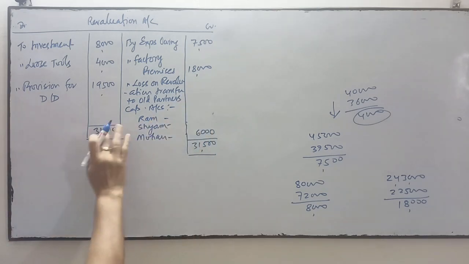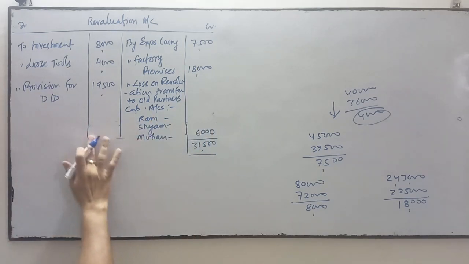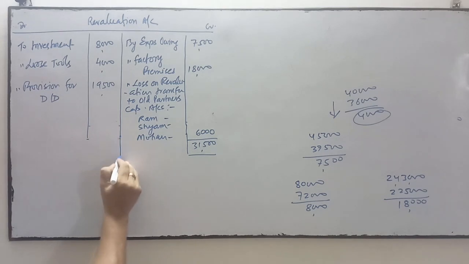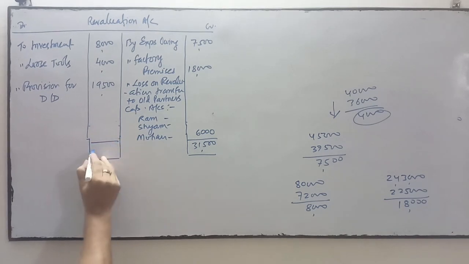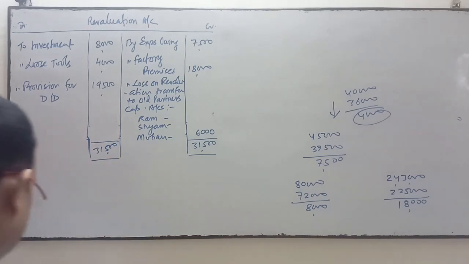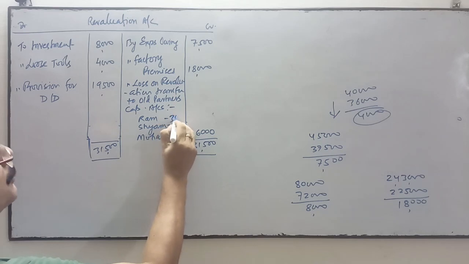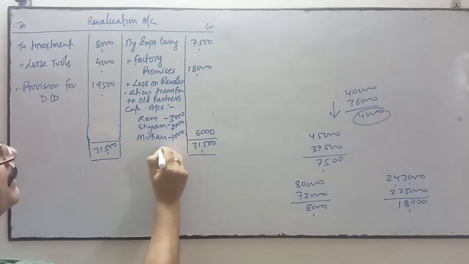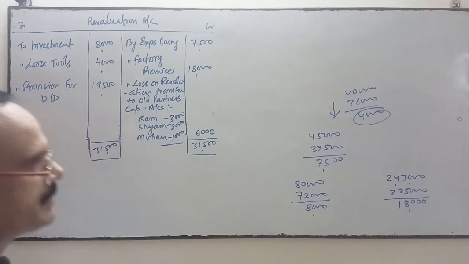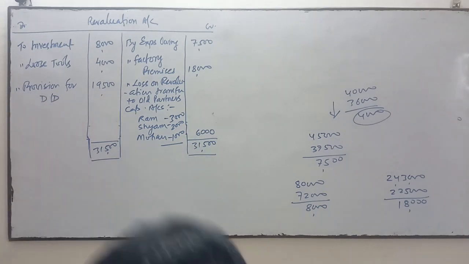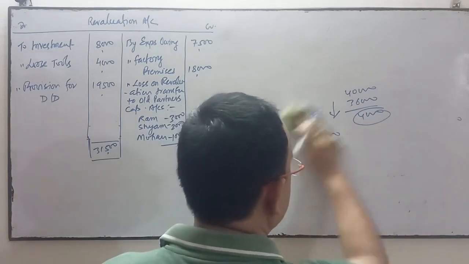So this 6,000 will be transferred to all partners' capital accounts in which ratio? In their profit sharing ratio. The profit sharing ratio is 3:2:1. So this amount will be divided in the ratio of 3:2:1, 3,000, 2,000 and 1,000 respectively. 3/6, 2/6 and 1/6. This is for the revaluation account. So here it is clear.